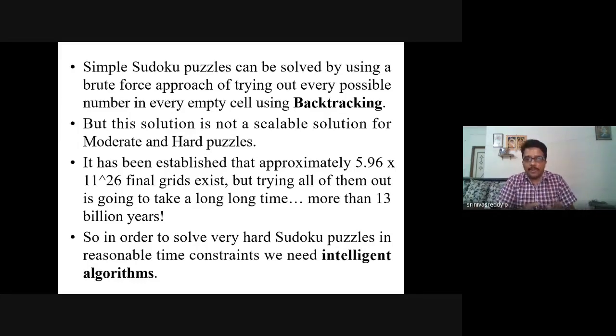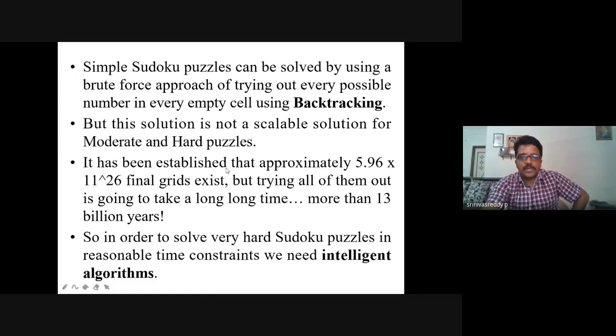Suppose you have a 9 by 9 grid, it's okay. But if you have a big 30-40 kind of grid where the Sudoku puzzle is a harder one, here you can observe in this third point, brute force can't be applicable for moderate and hard puzzles. Even moderate is also not possible. Forget about hard, moderate is also not possible for Sudoku kind of things. So that is one major problem.